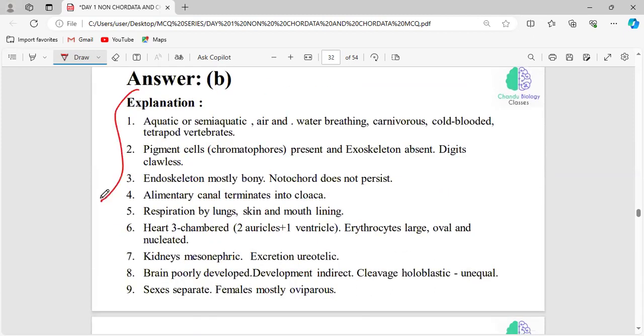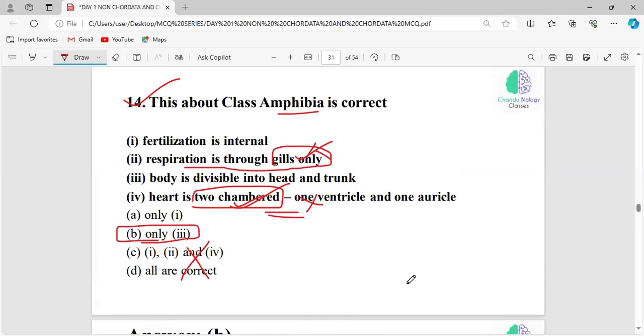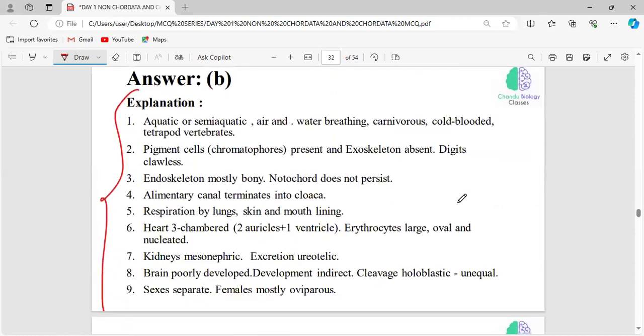And these are all the general characteristics and classification. Here it will be three-chambered. In the case of a three-chambered heart, it has two auricles and one ventricle. Okay, make sure you know all these things. Whether the fertilization is external or internal, everything will be very necessary.